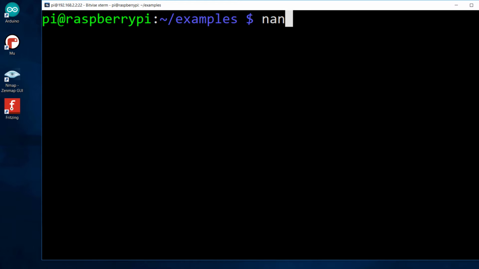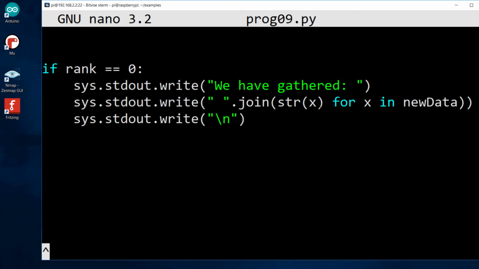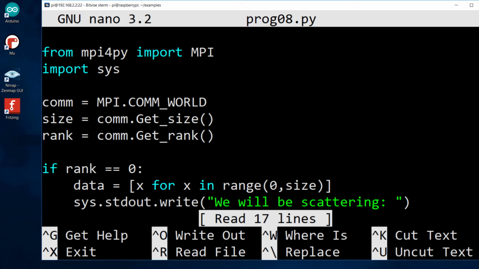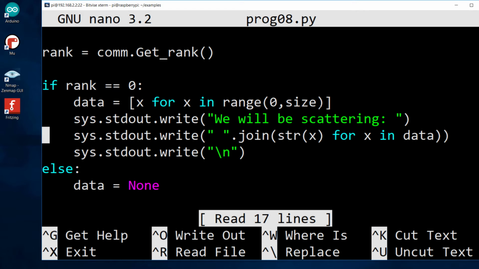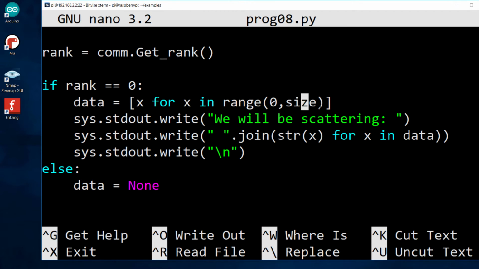So I have already written the program. So this is the program and I am going to explain to you how this program works. We are familiar with these first 5 lines. Now if rank equals 0, then data equals x for x in range 0 to size.